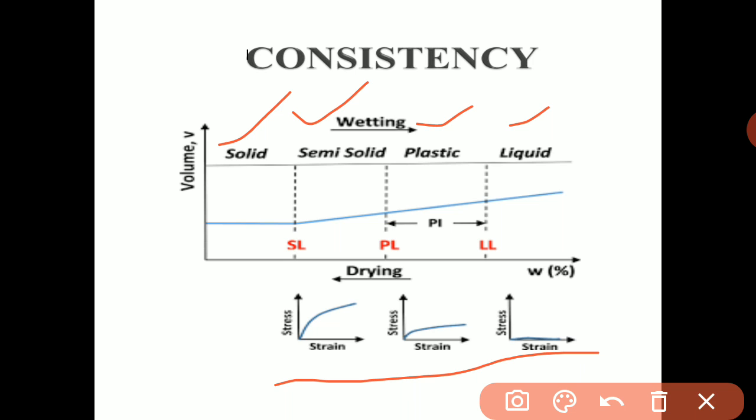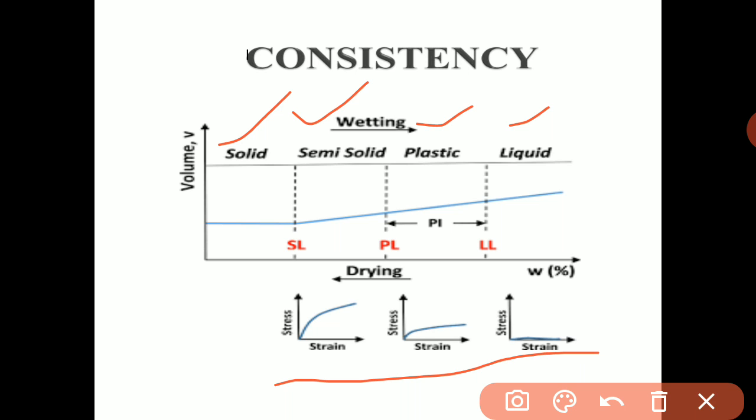Also see this stress versus strain distribution. If the soil is in the solid to semi solid state, it has a good relationship between stress and strain. And at the limit of semi solid and plastic, just by common sense, if we add more and more water to the soil, it will lose its shear strength, and the stress carrying capacity of the soil will be lost.